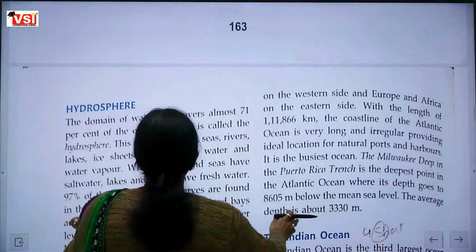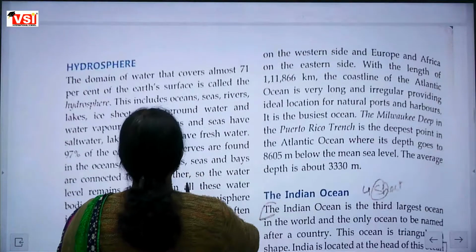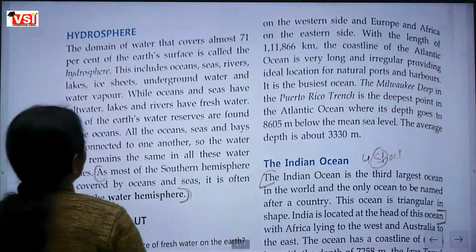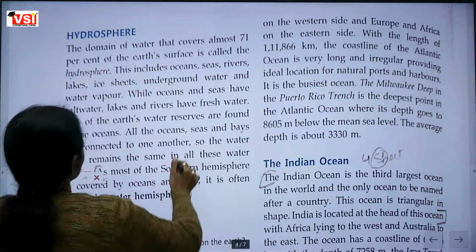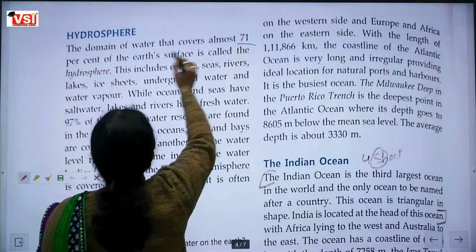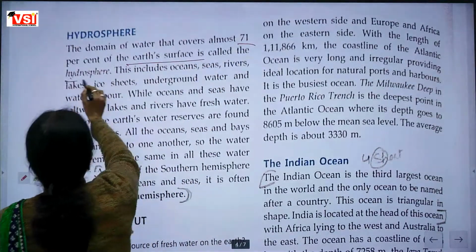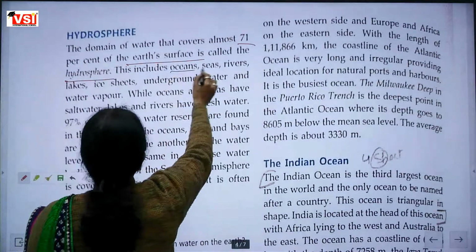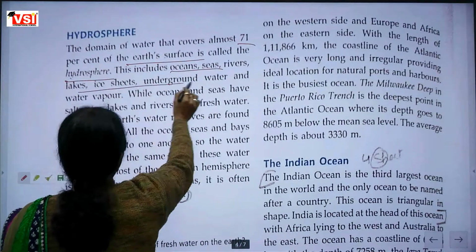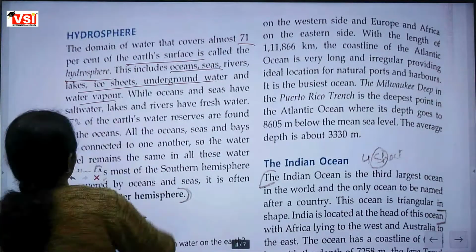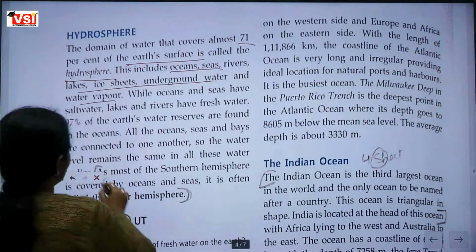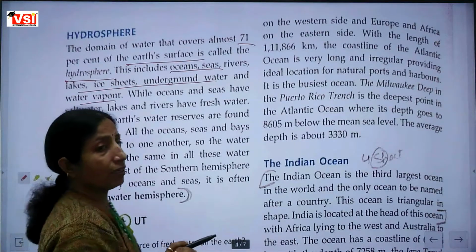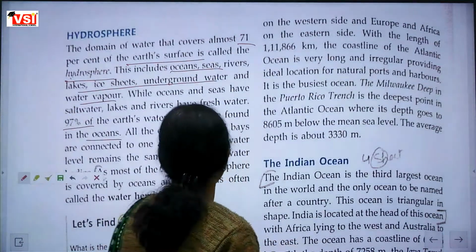Now, hydrosphere. 71% of the Earth's surface is called the hydrosphere. This includes oceans, seas, rivers, lakes, ice sheets, underground water and water vapor. 97% of the water reserves are found in the oceans.